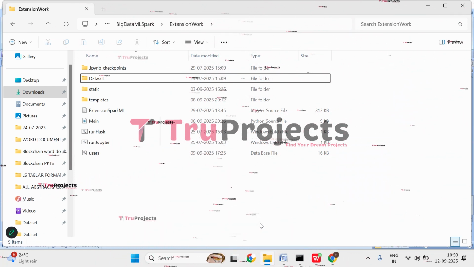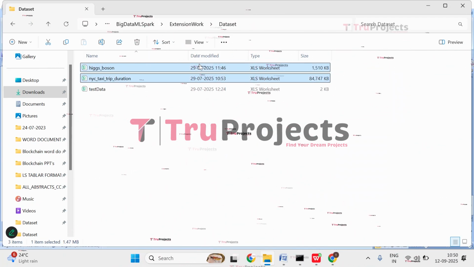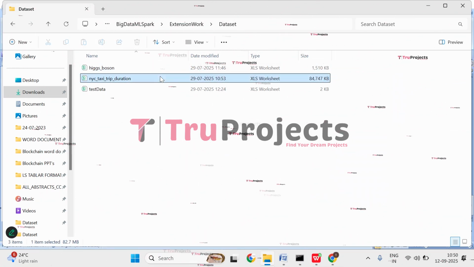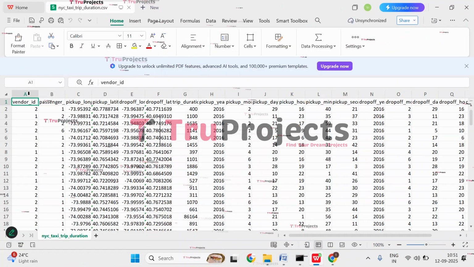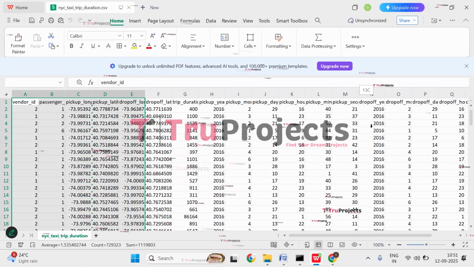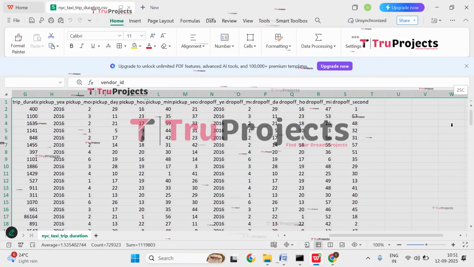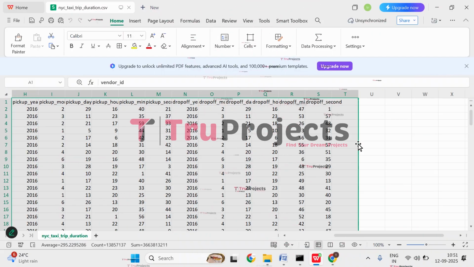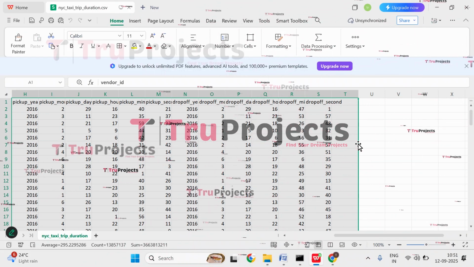Here in the first folder, we have the data set that is used. So here we have both the data sets that are used. This is for classification and this is for taxi trip duration. Let's open this. So this is the taxi trip duration data set. These are the different parameters we have in this taxi trip duration data set. This data set will be loaded into the code by using Spark. So we will be loading this data set into the project environment using Apache Spark.